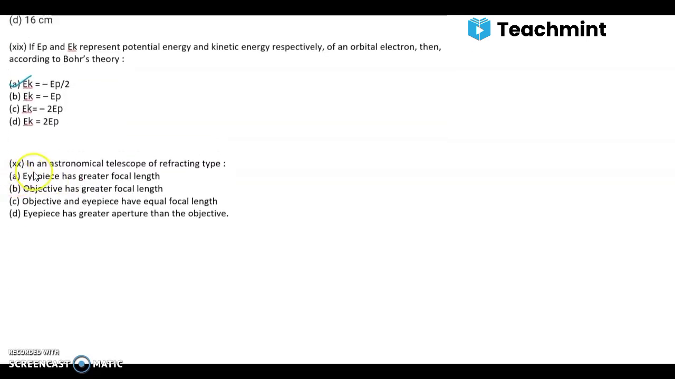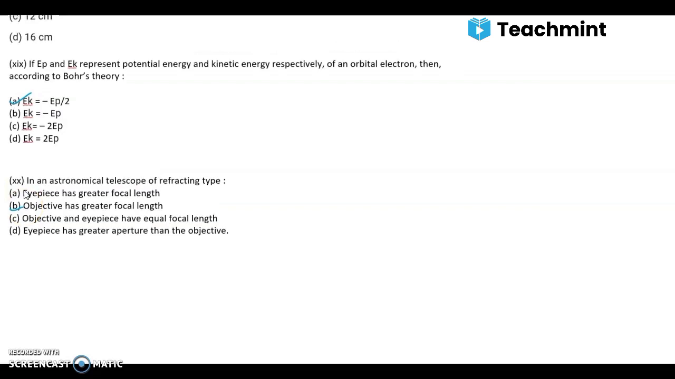Last question for this video. In an astronomical telescope of refracting type, eyepiece has greater focal length. Objective has greater focal length. Objective and eyepiece have equal focal length. Eyepiece has greater aperture than the objective. So the answer is B, that is objective has greater focal length.